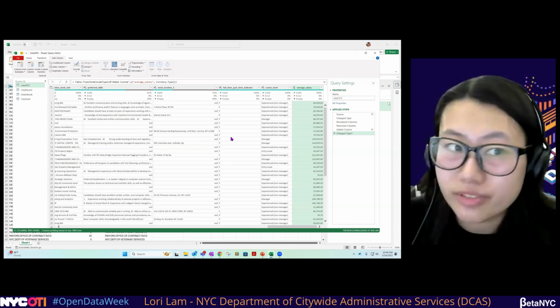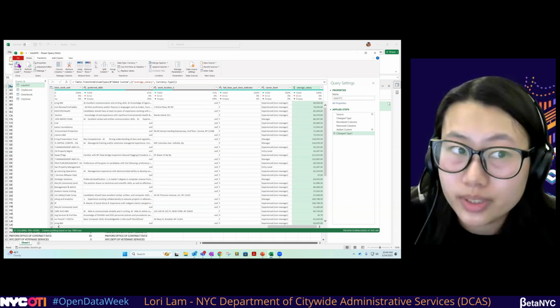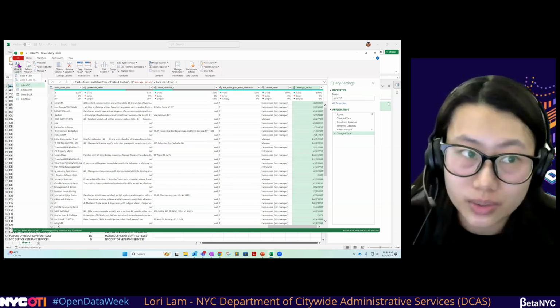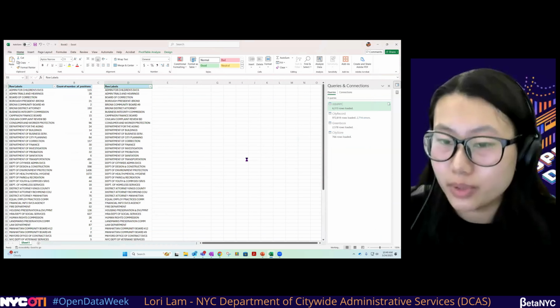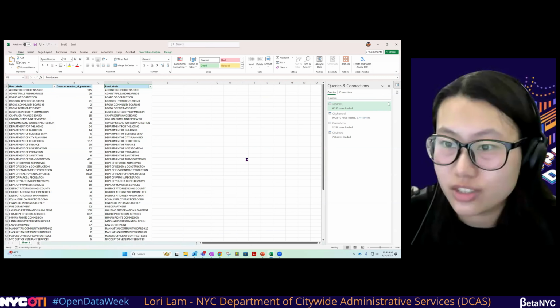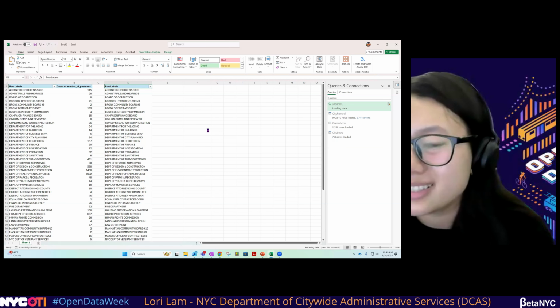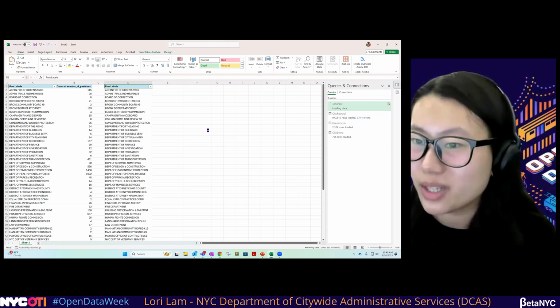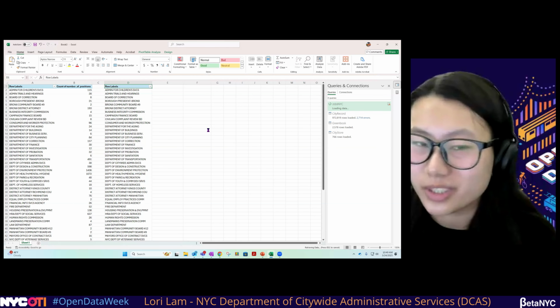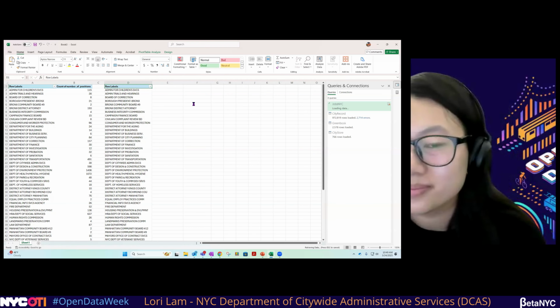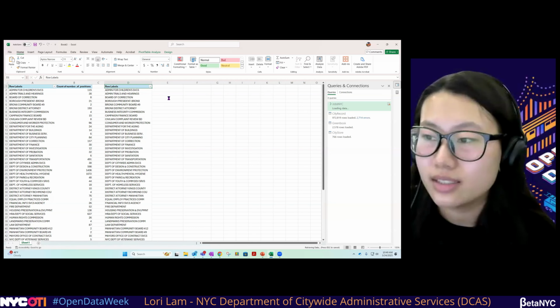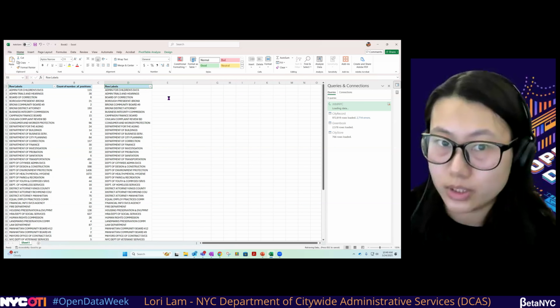After we're done with that, we go back home and close and load. Because we've already uploaded to our data model and created a connection, it will do that again for us. And this time, since we've only added one new column, it'll be pretty quick to load the data. Just wait a few seconds, and that should be available.